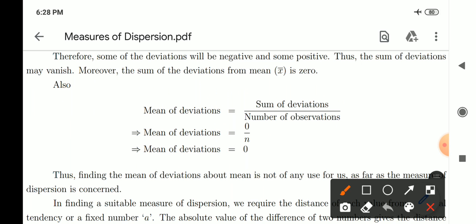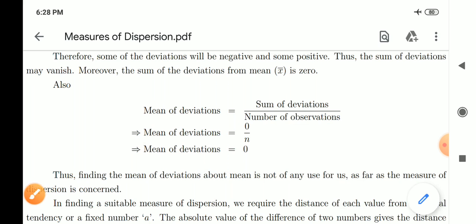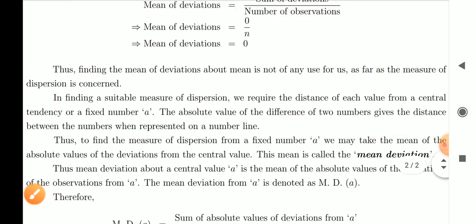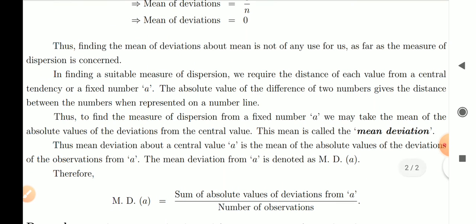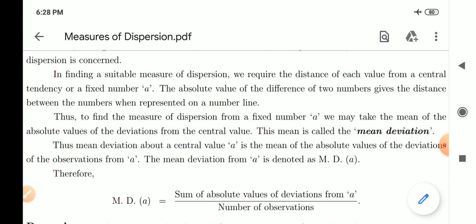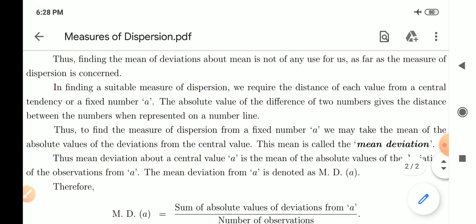Here you take the summation of the deviations calculated with respect to the measure of central tendency and divide it by the total number of observations. As explained, the sum of the deviations may vanish, that means it is 0 divided by n. Thus, you get the mean of deviations exactly equal to 0. Thus, finding the mean deviation about the mean is not of any use to us as far as the measure